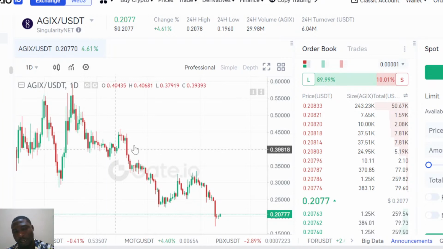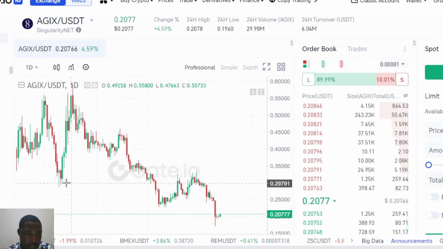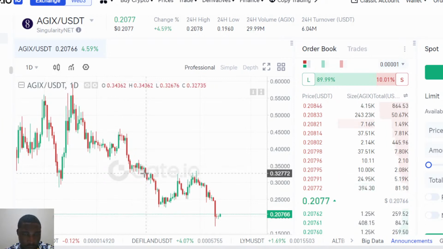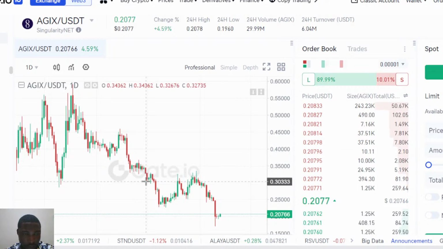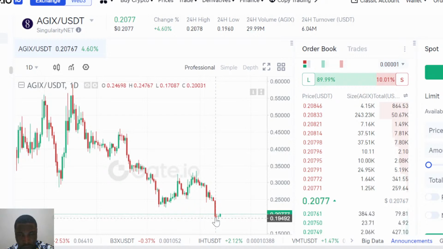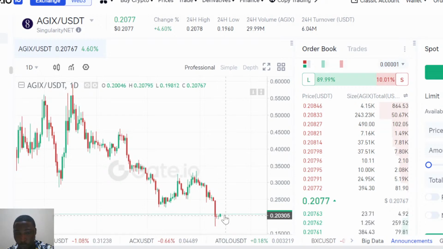You can see the market has been going well, and right now it came down again to 0.3. It actually broke this 0.3 at the end. Now if you look at this place here, this was the breaking point. It broke it here and came down to this place. And right now it came up here, and the lowest it got to was 0.1. It broke this one to 0.1, and right now it's still moving up.